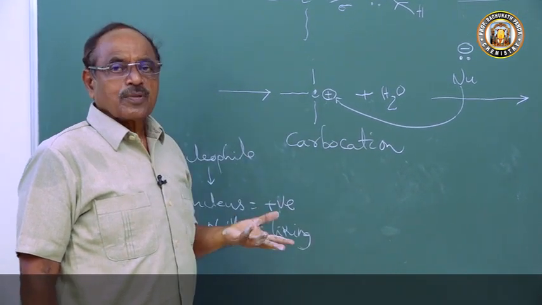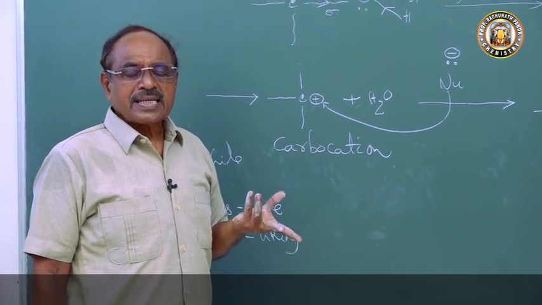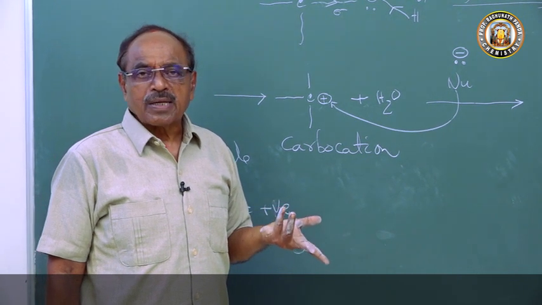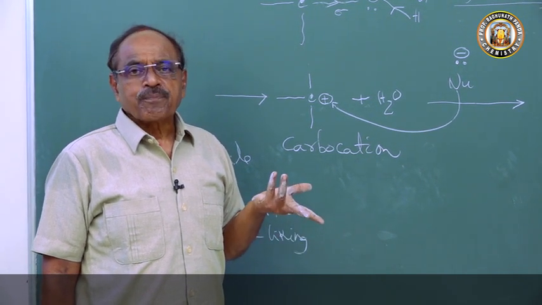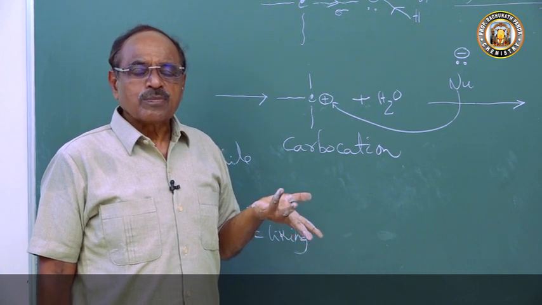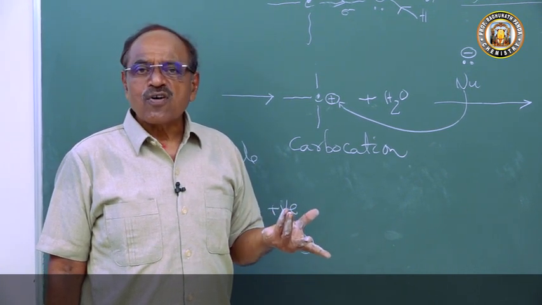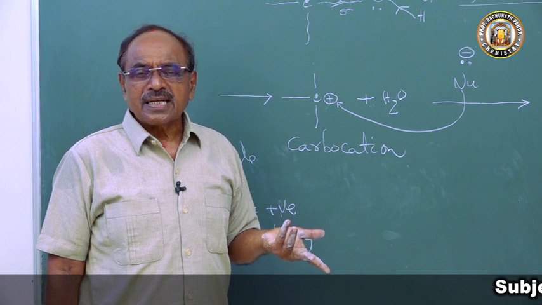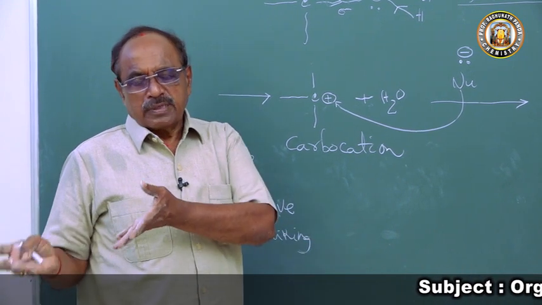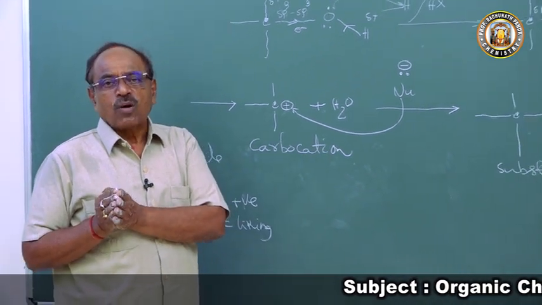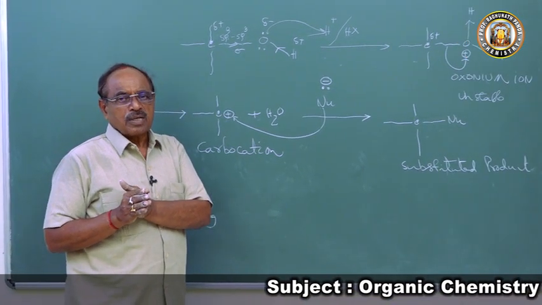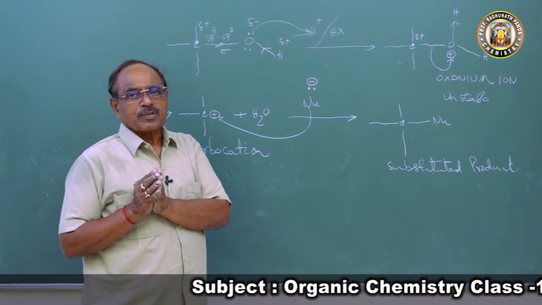The tertiary carbonium ion is more stable than the secondary, which is more stable than the primary carbonium ion, and the more stable ion is more readily formed.